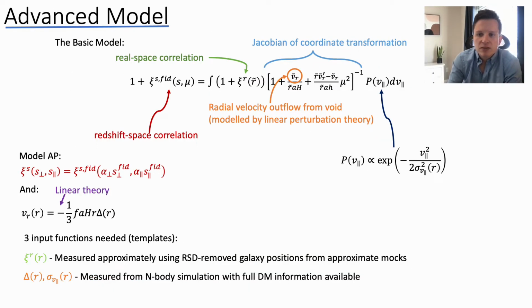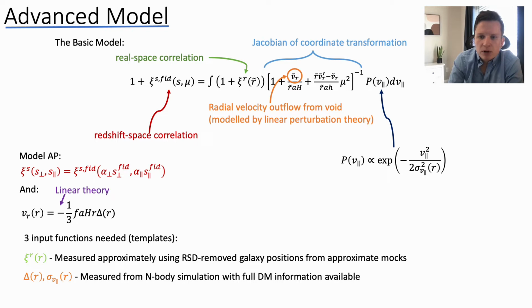A slightly more advanced model, which is what we use in our work, involves convolving this with a probability distribution function for a random line of sight velocity component. Essentially what we're doing here is just adding a dispersion term around this coherent outflow velocity of galaxies flowing away from the center of a void.